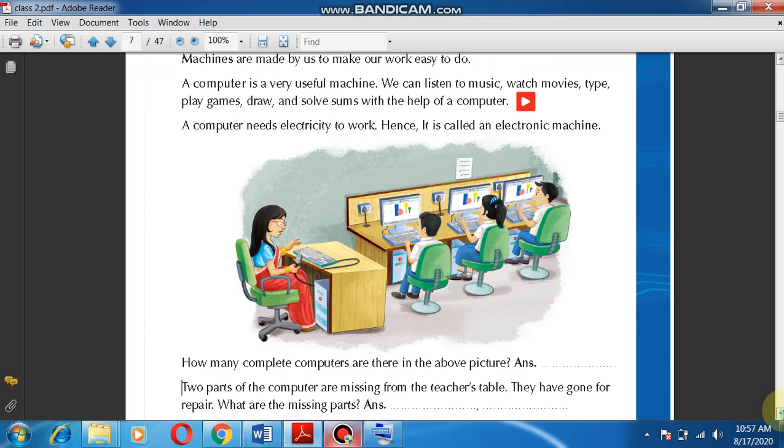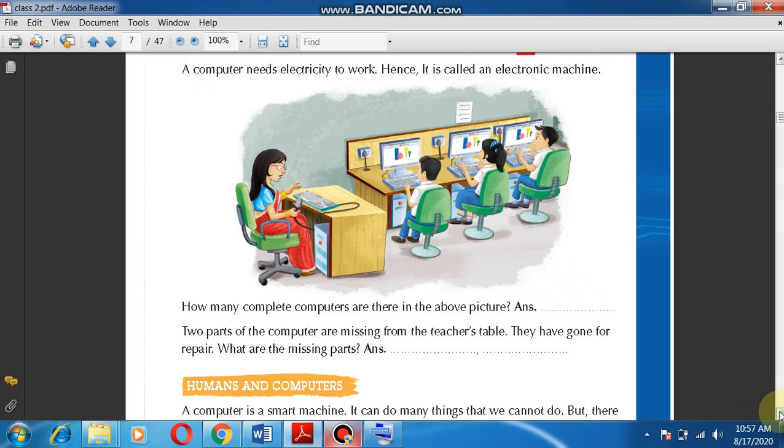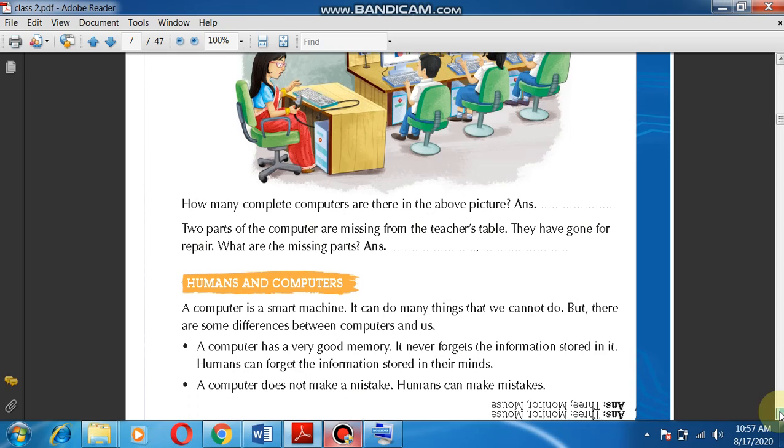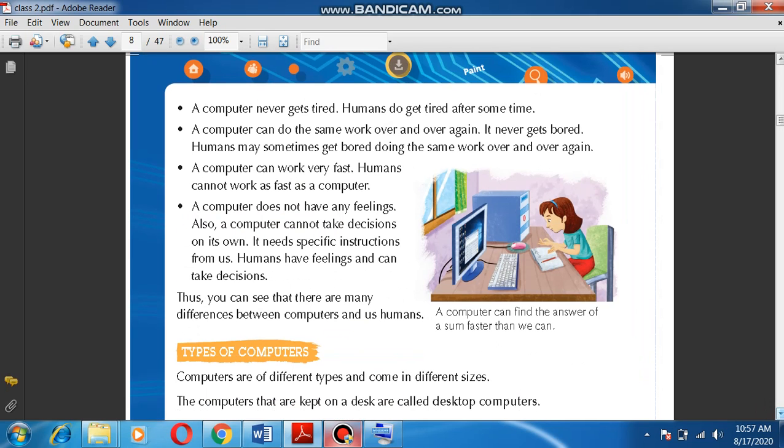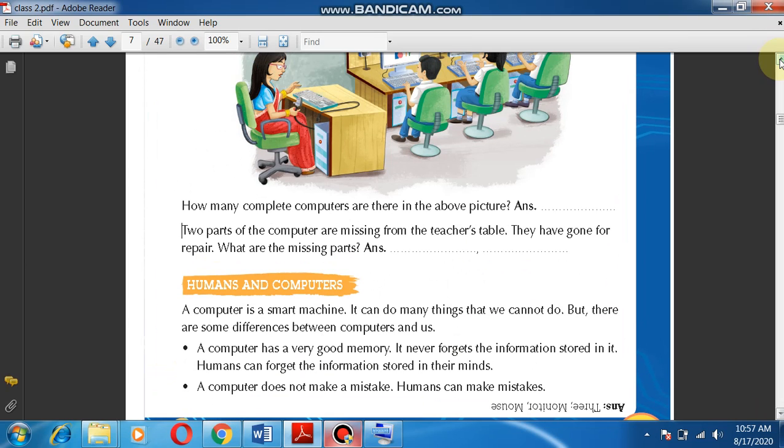So, here a very simple assignment is given. You have to count and write the number of computers which are given in this picture. Okay, can you do it on your own? Yes, very good. Now, some differences are given between humans and computers. Children, can you tell me what is the difference between a human being and a computer?